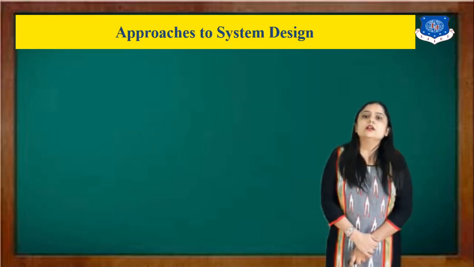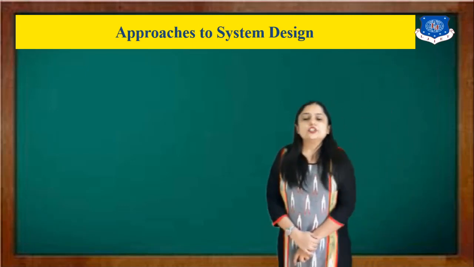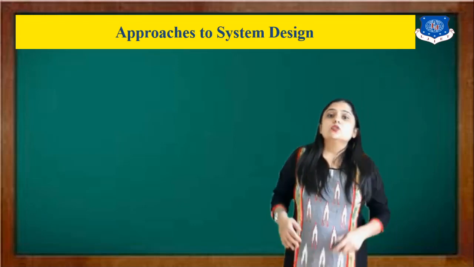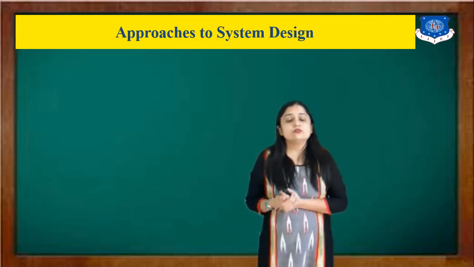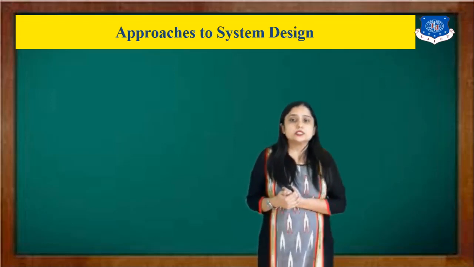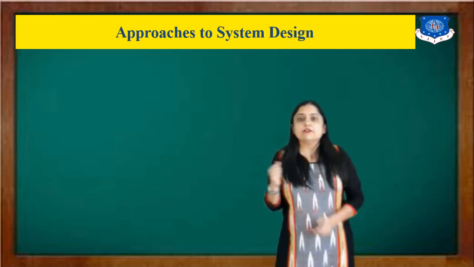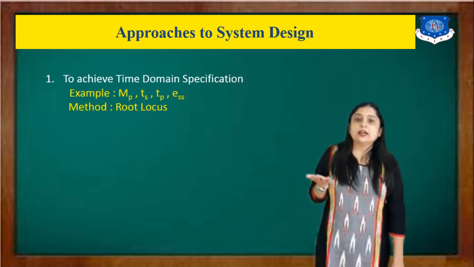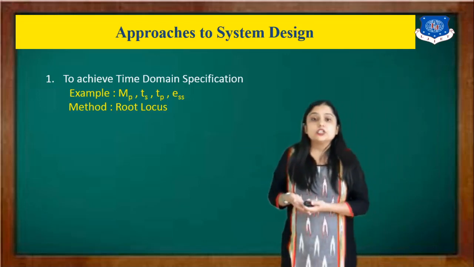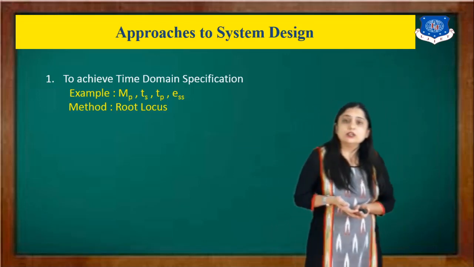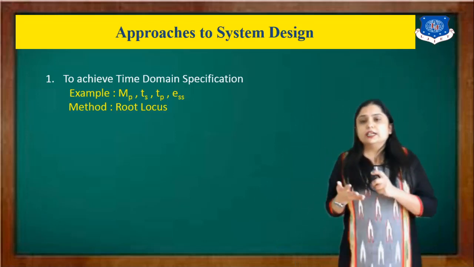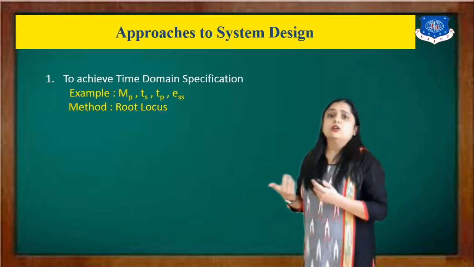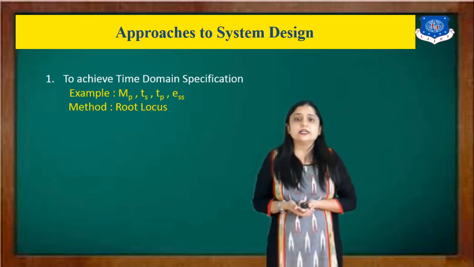Next we will discuss our topic number 2, that is, the approaches to system design. Which approach do we have to take to design our feedback control system? As we discussed, we have two types. First is the time domain specification. For example, if I want to achieve the time domain specifications, they are maximum overshoot, delay time, or peak time, or settling time, or sometimes the steady state error.